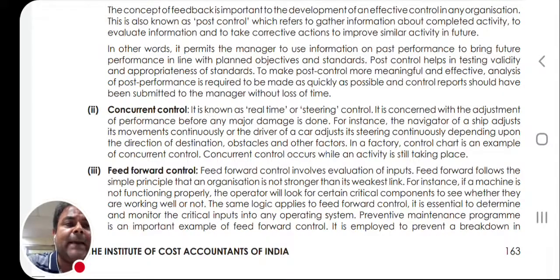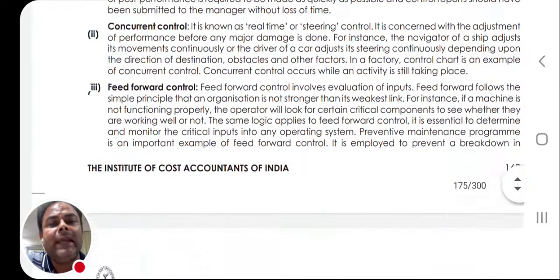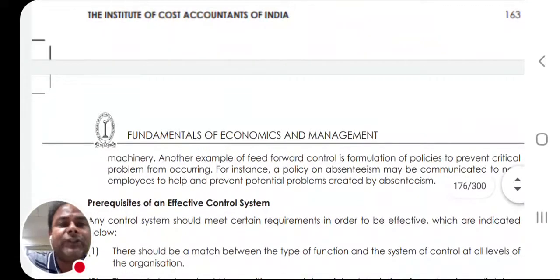The same logic applies to feed forward control. It is essential to determine and monitor the critical inputs into any operating system. Preventive maintenance program is an important example of feed forward control. It is employed to prevent a breakdown in machinery.